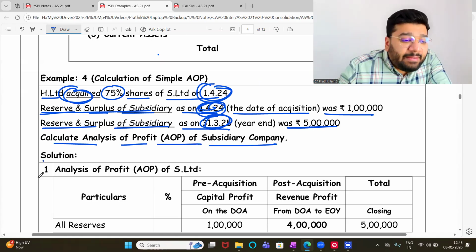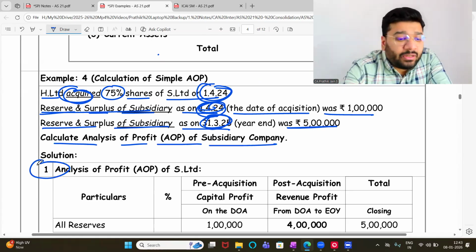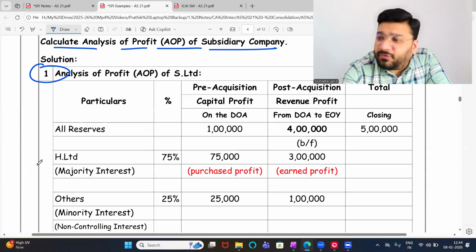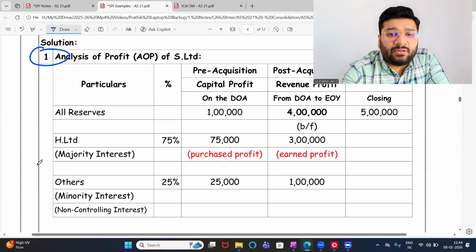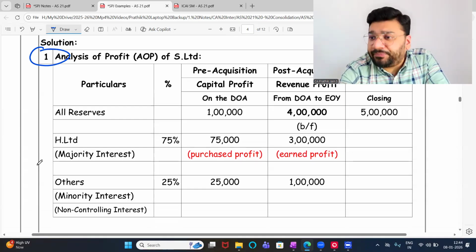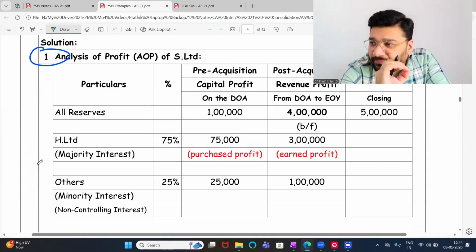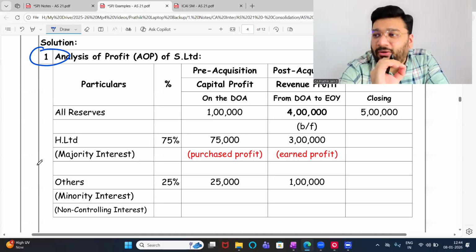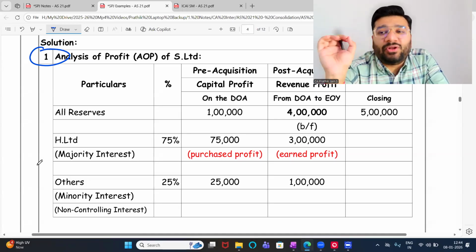Now, this is a very, very important working note. This seems very easy as of now. Eventually, by the time we reach our 8, 10 classes, this will become more complicated. Let me tell you, this is the soul of the consolidation. If this is wrong, your entire balance sheet will go wrong.